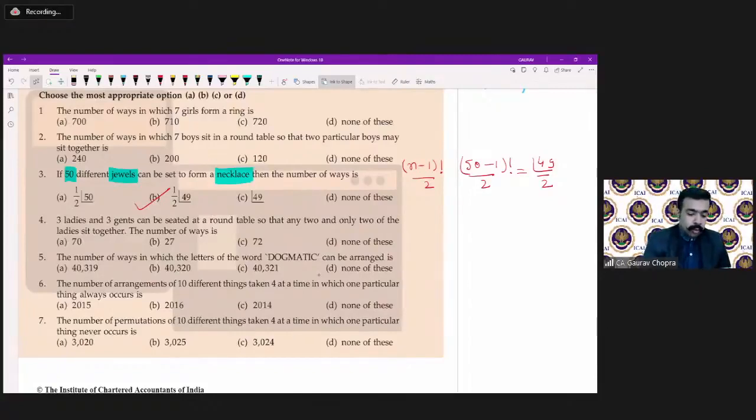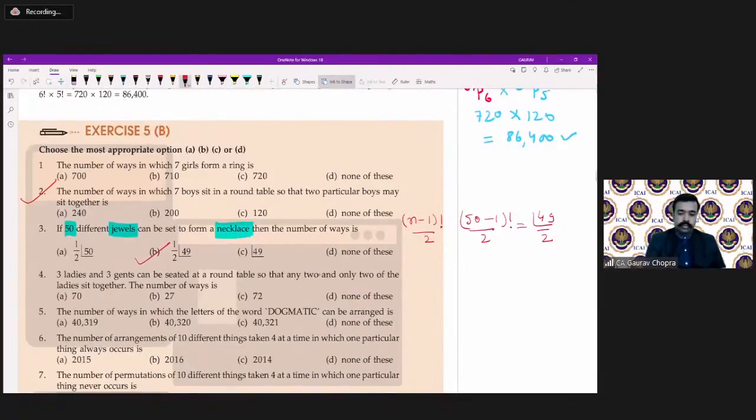Yes, so option number B was correct. Now when we talk about question number 2, it will give more clarity. You can answer here also. The number of ways in which 7 boys sit at a round table so that 2 particular boys may sit together. 7 boys are there and 2 must sit together. What will you do? This is the round table. 2 are friends. This is the group.